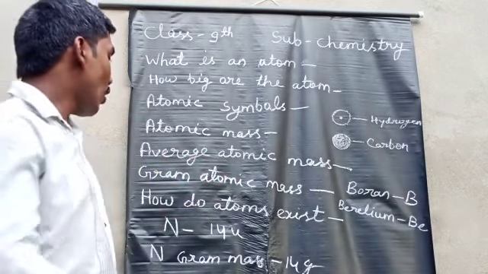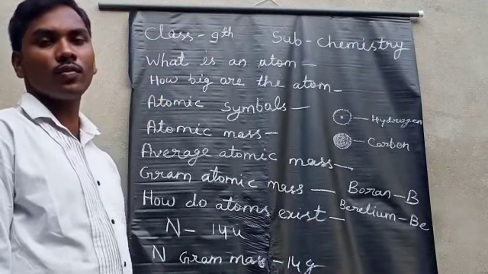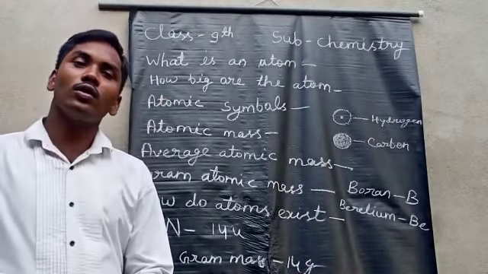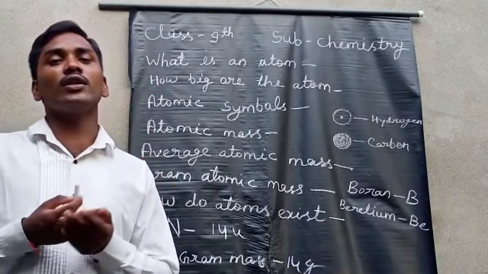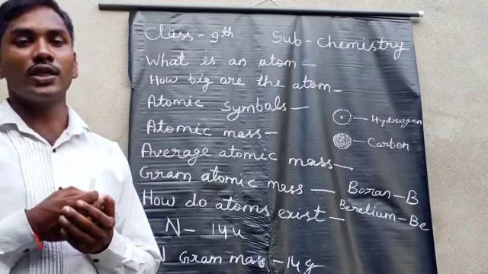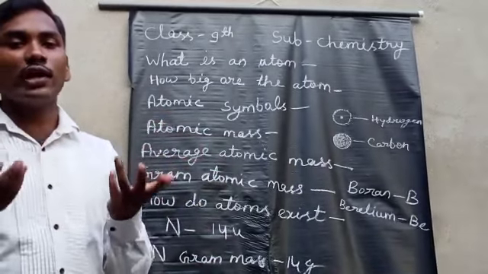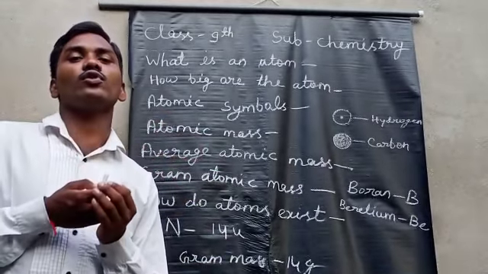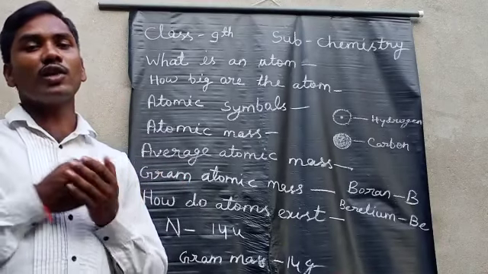After that, our last topic: how do atoms exist? Basically, atoms are not found in independent states. Basically, two or three atoms are joined to form a molecule. So atoms are mainly found in the molecule state.